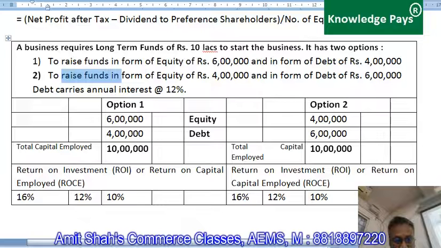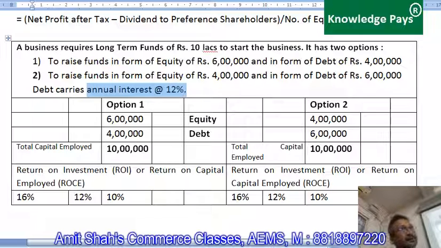The other option is to raise funds in form of equity of rupees 4 lakhs and to raise debt of rupees 6 lakhs. Means in the first option equity is more than debt, in the second option equity is lesser than debt. The debt in the market means the borrowed funds in the market available at an annual interest rate of 12%.